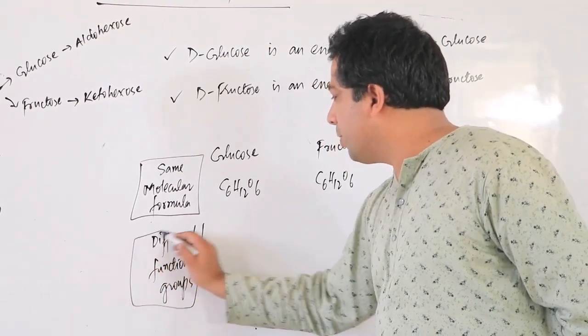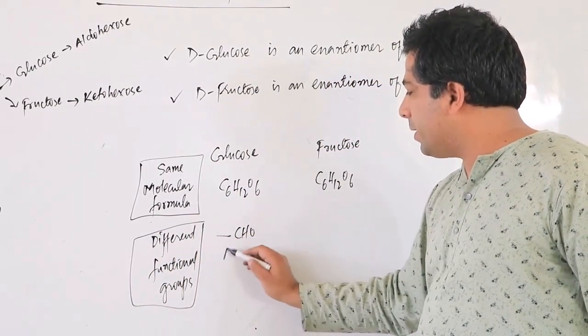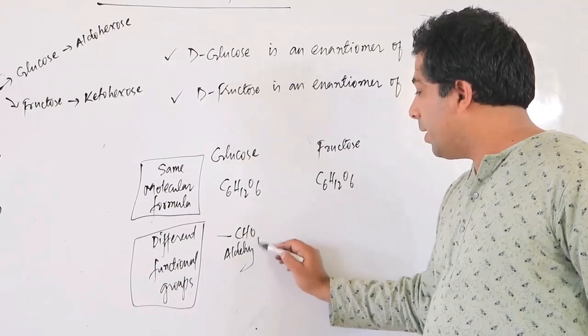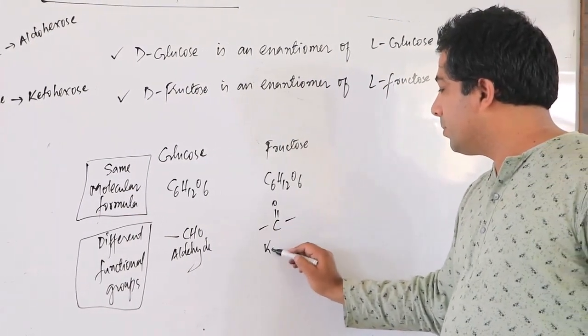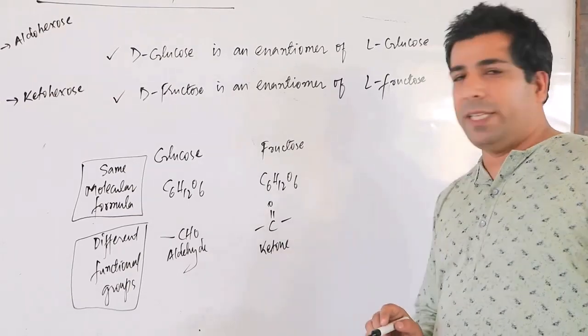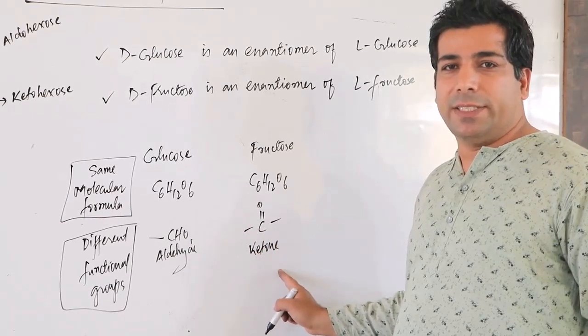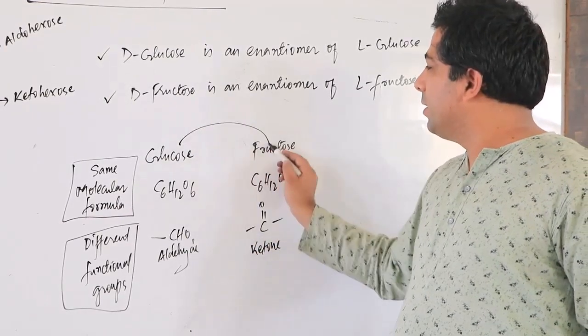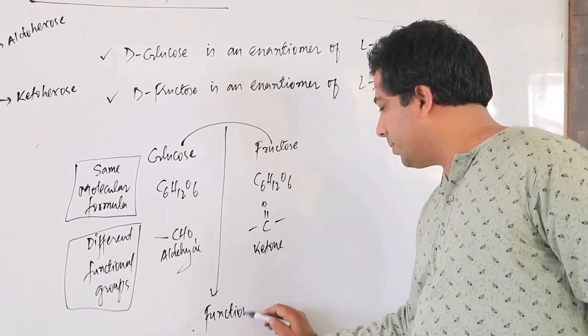What is the functional group in glucose? The functional group here is aldehyde. And in fructose, it is ketone. So the molecular formula is the same, but the functional groups are different, so these two are functional isomers.